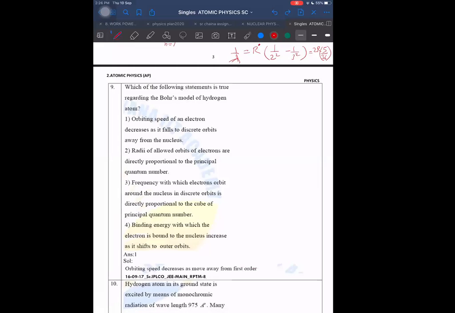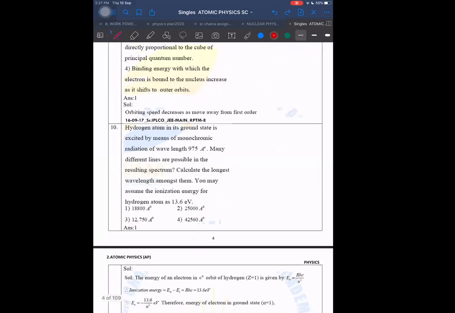Which of the following statements is true regarding the Bohr's model of hydrogen atom? I think it is a theoretical question only. If you are having doubt, then I will discuss, otherwise you can do it. Question number 10. A hydrogen atom in the ground state is excited by means of monochromatic radiation of wavelength 975 angstrom. Many different lines are possible in the resulting spectrum. Calculate the longest wavelength amongst them. Assume the ionization energy of hydrogen atom is this much.